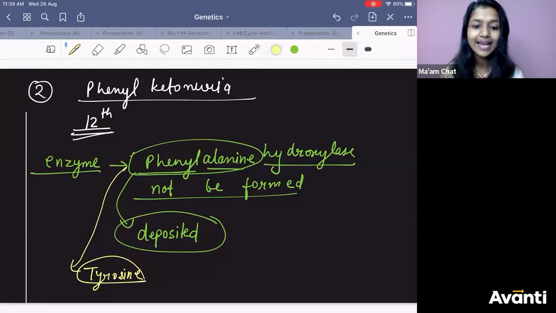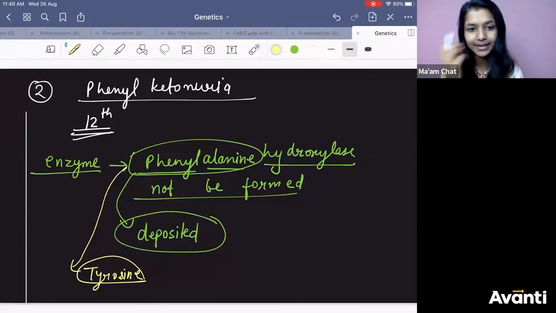Okay? It can get deposited in your brain. If it gets deposited in your brain, you will become mentally retarded. Your brain will not be that sharp. If phenylalanine gets deposited more in your skin, pigmentation will happen, patches on the skin. You get multiple symptoms, and that is why it is also an example of pleiotropy, because one disease gives you multiple symptoms.